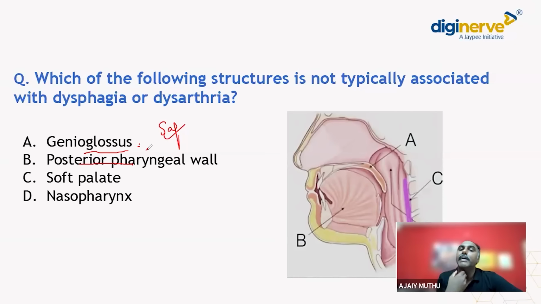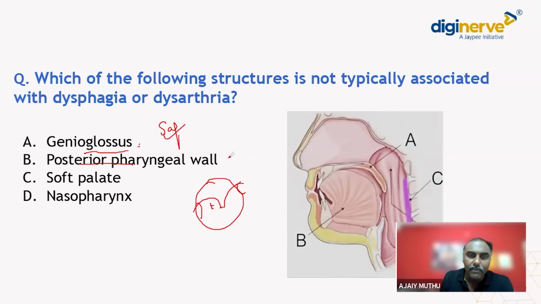Once it pushes the food back, it goes into the oropharynx, and then we know the structures in the oropharynx. We have a soft palate, we have a uvula, we have a posterior pharyngeal wall, we have a tonsillar area. These all will push the food into the hypopharynx. Then the food goes into the pyriform fossa and the postcricoid and then into the esophagus. So this is how we swallow the food.